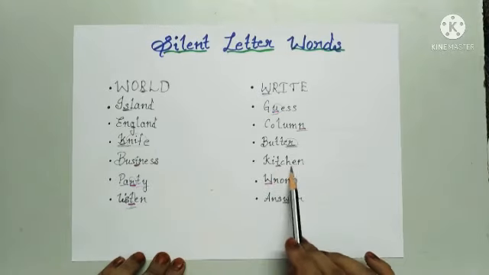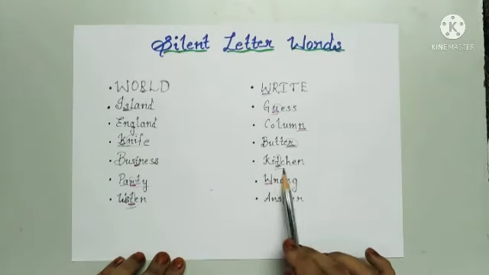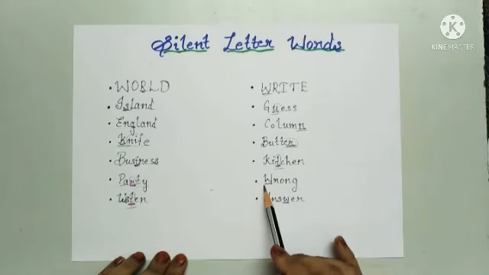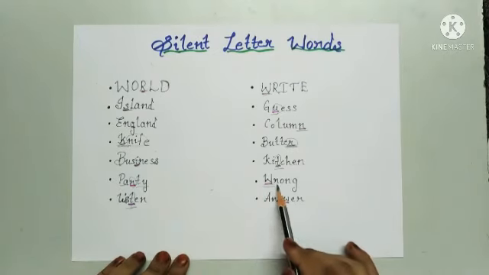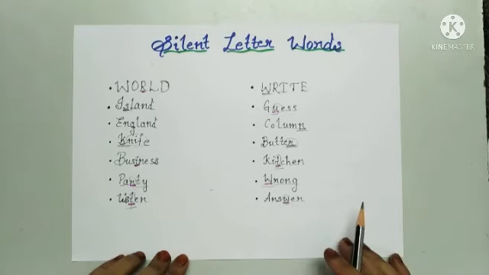Next one, kitchen. It is not kitchen. T is a complete silent word. Next one, wrong. There is no use of W here, so it is a silent letter. Wrong. Next one, it is not answer. It is answer. W is a complete silent letter.